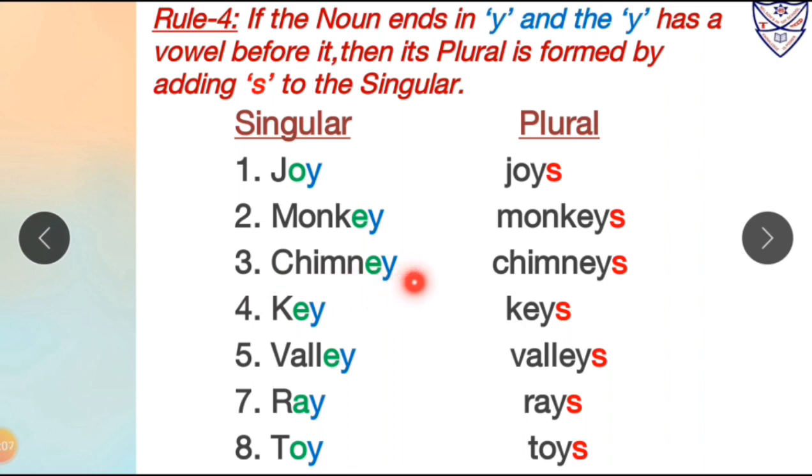Chimney becomes chimneys. Key becomes keys. Valley becomes valleys. Ray becomes rays. Toy becomes toys.